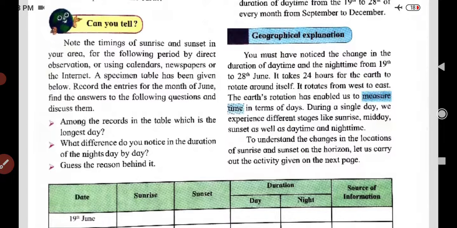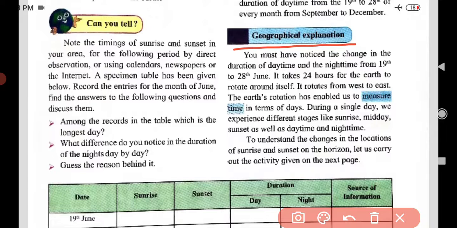Now the next is the geographical explanation. Here, dear students, you can see it: geographical explanation. You must have noticed the change in the duration of daytime and night time from the 19th to 20th June.